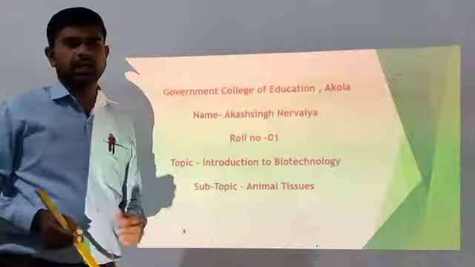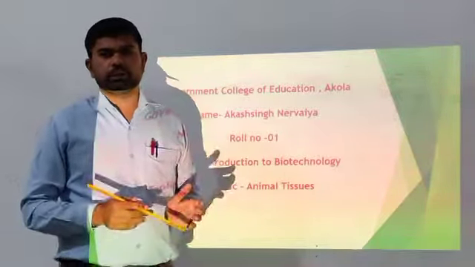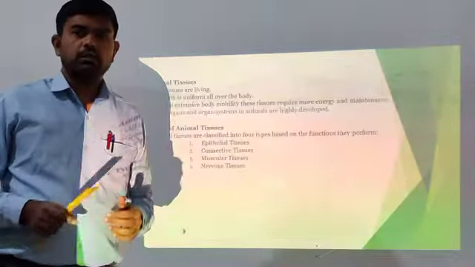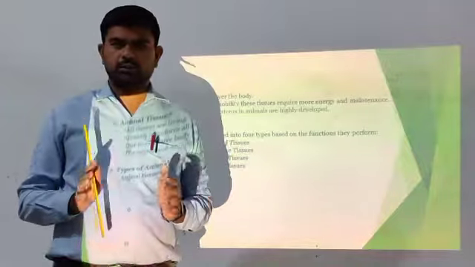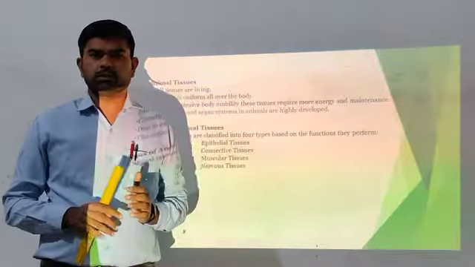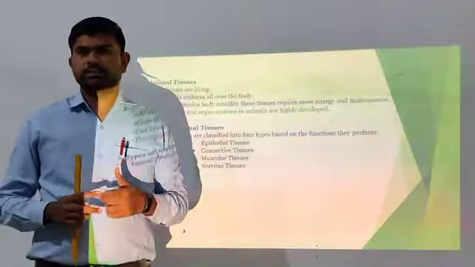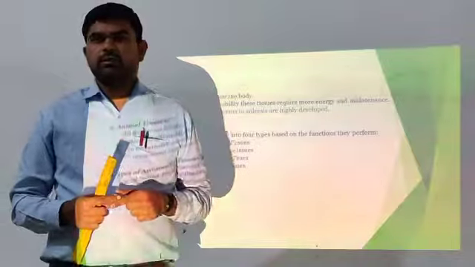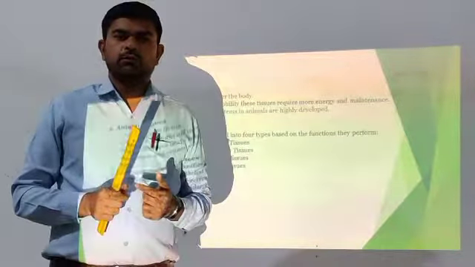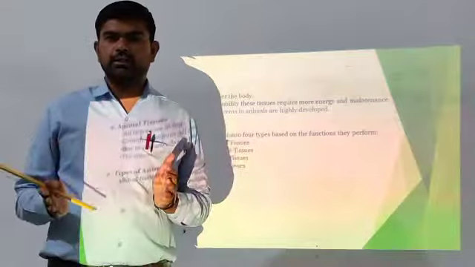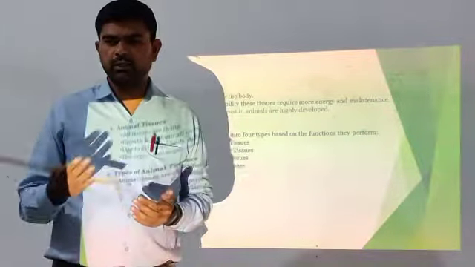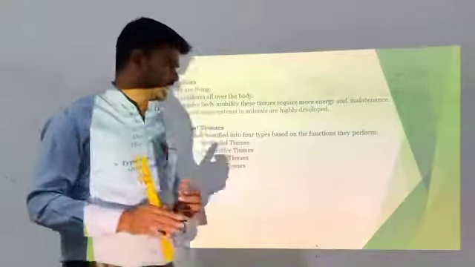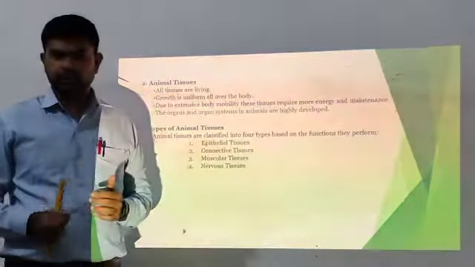So, as we have seen in the last class, the basic types and parts of plant tissue. Now, have you seen animals? What kind of animals have you seen? Like lion, parrot. Parrot is not an animal; it is a bird. Goat, dog. What is the difference between plant cell and animal cell, meaning plant tissue and animal tissue? So today we are going to learn about animal tissues.